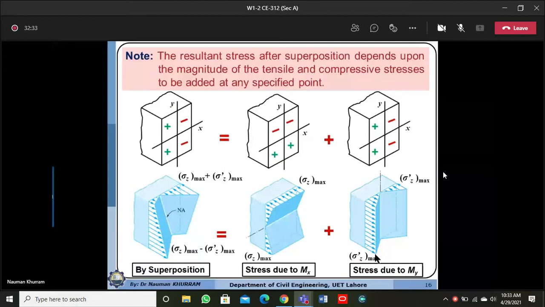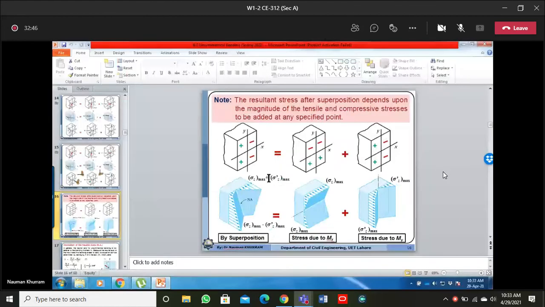So sigma z. Actually, this will be this stress component on this point.